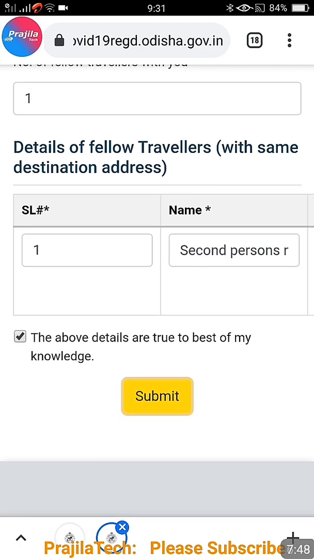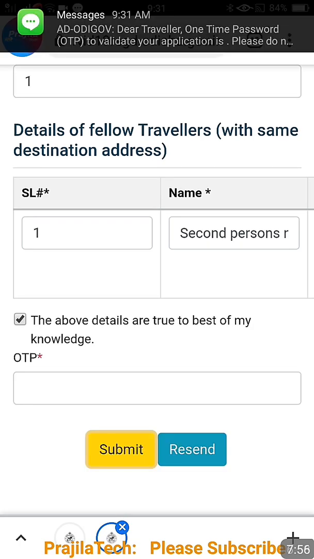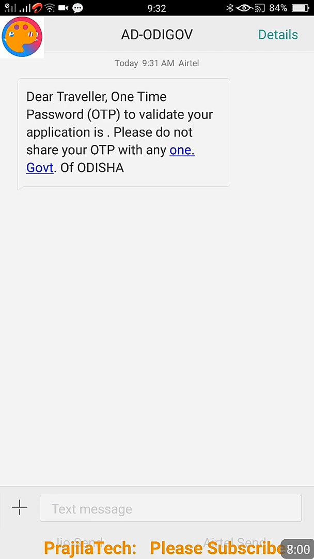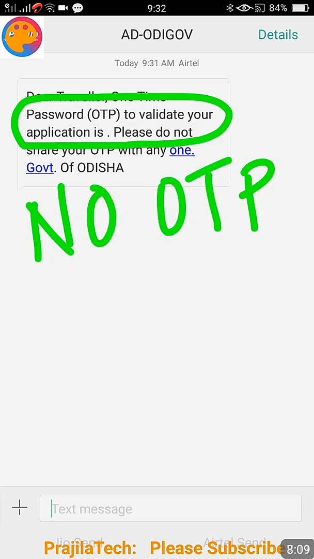Now you click on the above details, I am accepting. Now you have a submit button. You click on submit, wait for some time, you will receive an OTP. You have to enter the OTP and click on submit. Shockingly, I didn't receive any OTP here, because it says to validate your application, OTP is dash, no OTP. So don't worry about this.